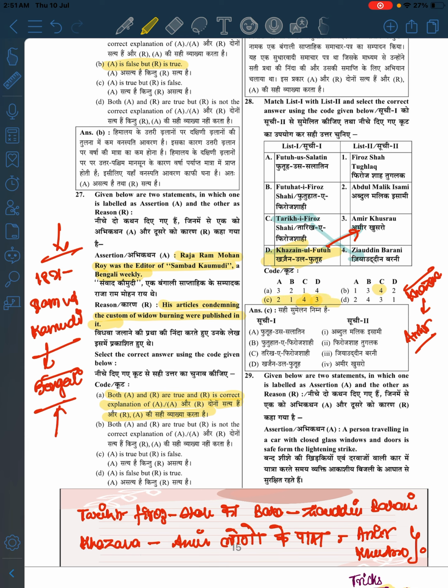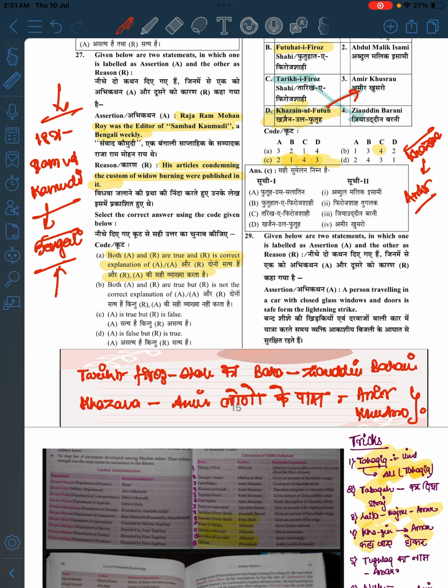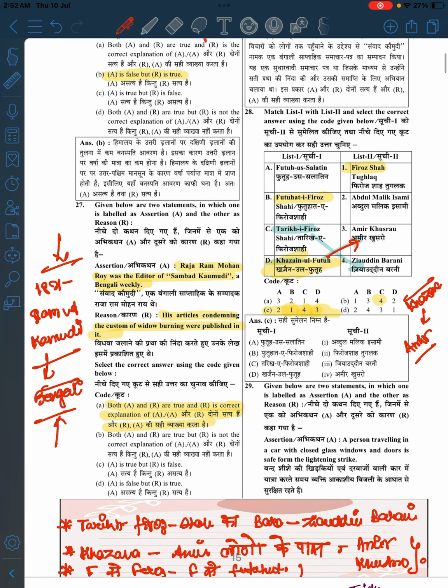Now Futuhat-i-Firoz Shahi and Futuh us Salatin. Okay. So see Futuhat-i-Firoz Shahi, F for Futuhat, F for Firoz, so B with 1, B with 1 is done. So we have mentioned it, right. F for Futuh, F for Firoz, F for Futuhat. 1, 2, 3. So we are gone, right.